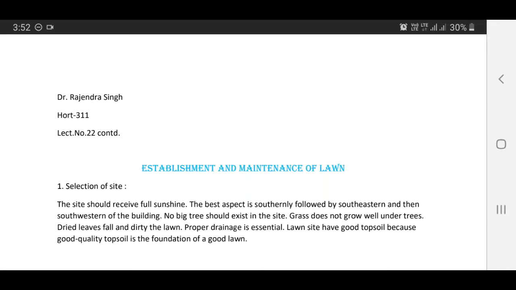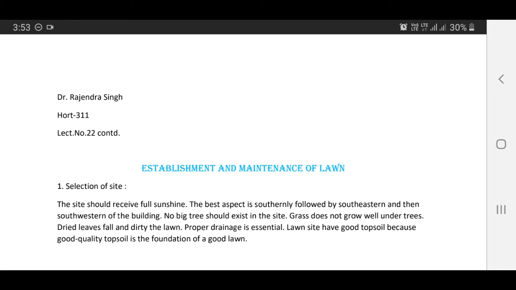Good morning everyone. Today's lecture is Establishment and Maintenance of Lawn. It is in continuation of lecture number 22. The following points should be considered for establishment and maintenance of lawn. The first one is selection of site. The site should receive full sunshine.